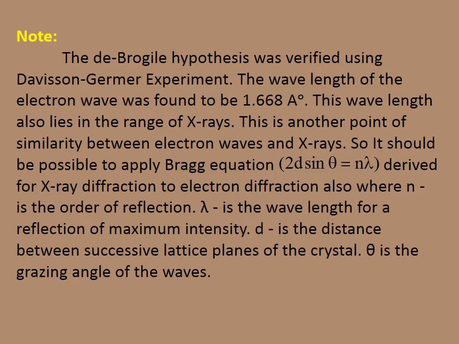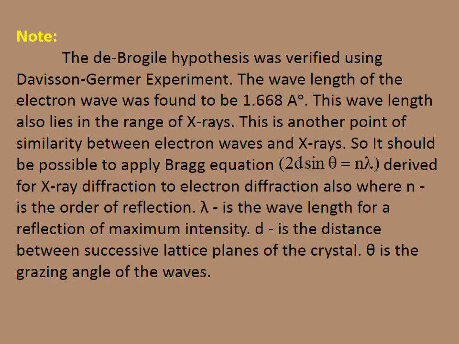So it should be possible to apply the Bragg equation, 2d sin theta equal to n lambda, derived for X-ray diffraction, to electron diffraction also, where n is the order of reflection, lambda is the wavelength of reflection of maximum intensity, d is the interplanar distance between the successive lattice planes of the crystal, and theta is the glancing angle of the wave.